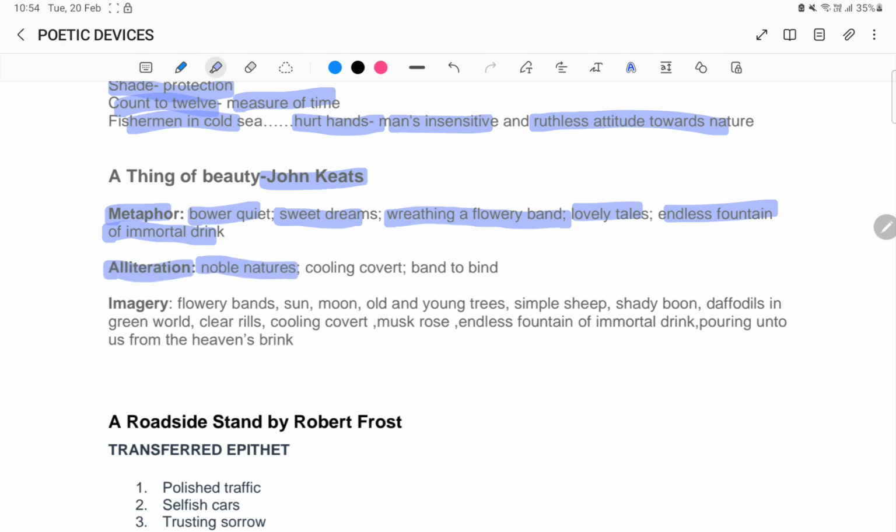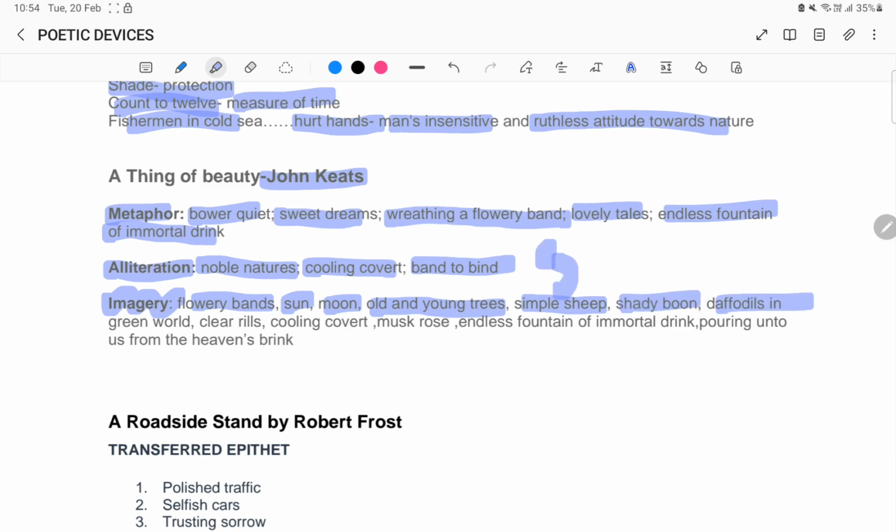Alliteration, when noble nature's N sound is being repeated here, cooling, covert, C sound, band to bind, B sound. Imagery, flower bands, sun, moon, old and young trees, simple sheep. Simple sheep is also an example of alliteration.